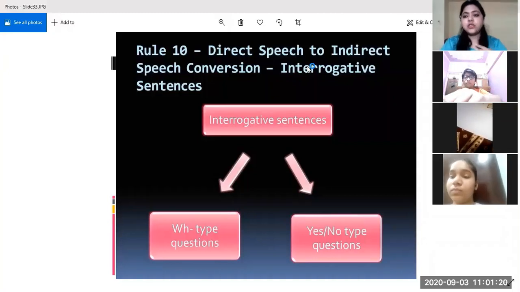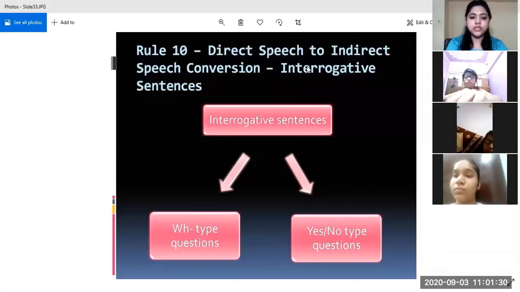And yes or no type of questions, they generally begin with a helping verb or a modal auxiliary, like will you do this for me, is your mother at home. So we have just to give either a yes or no as its answer. So that is why it is known as a yes or no type of question.